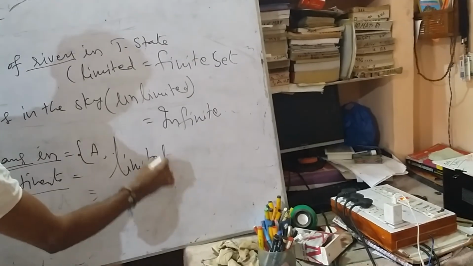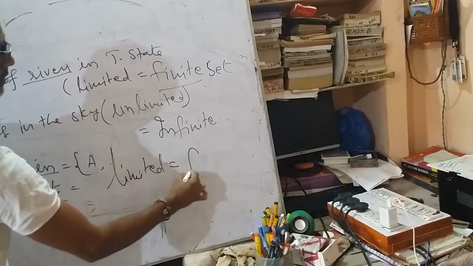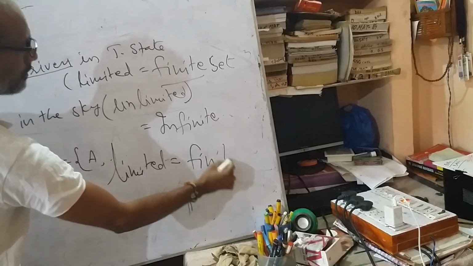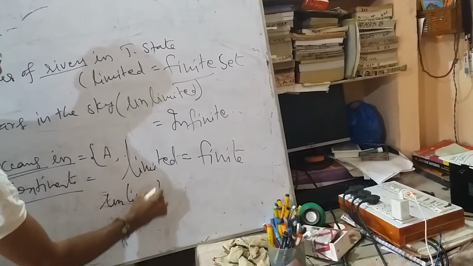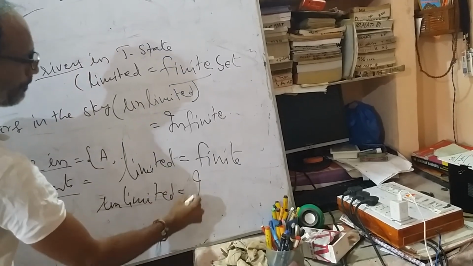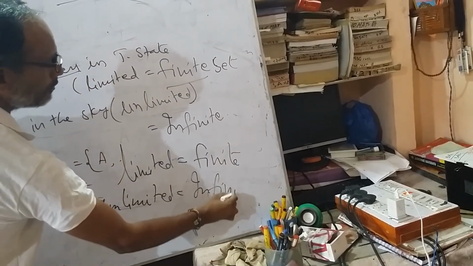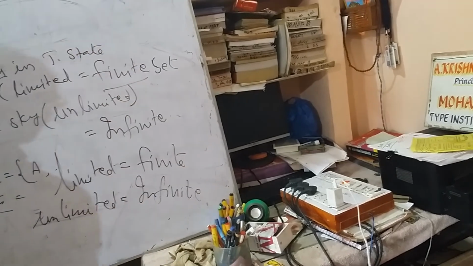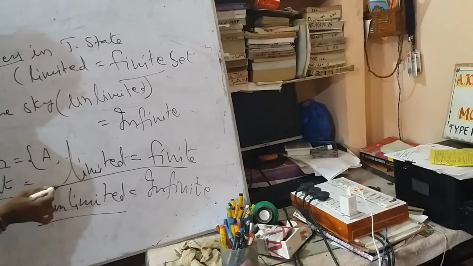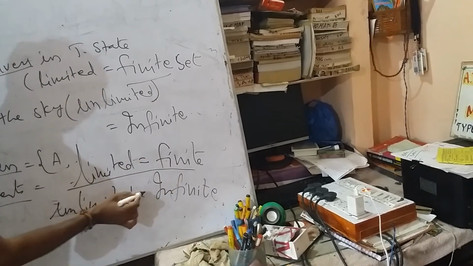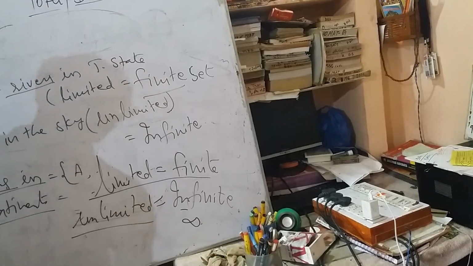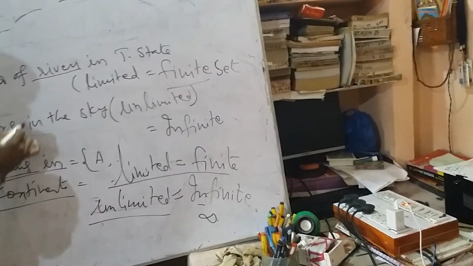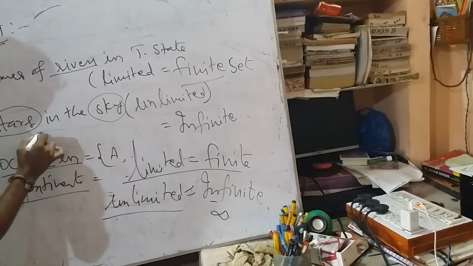If limited, it is finite. Unlimited means infinite. Remember, take your own examples as much as possible. Limited means finite, unlimited means infinite. Infinite means the number of elements is uncountable, like stars in the sky, not countable.